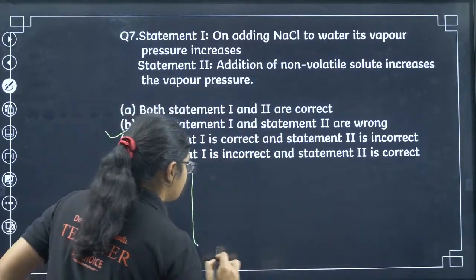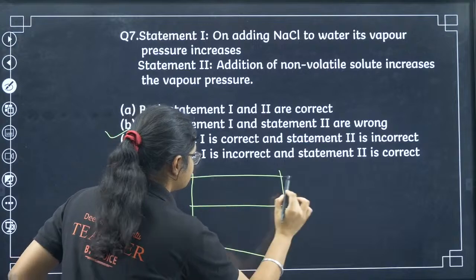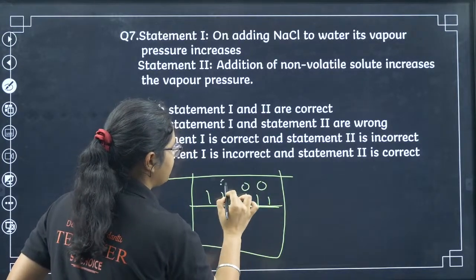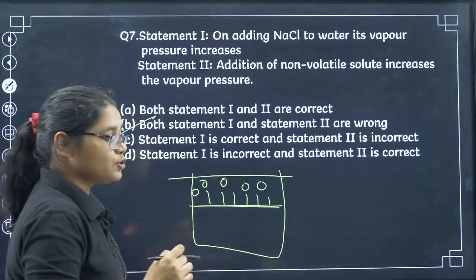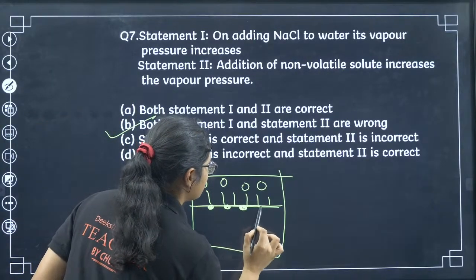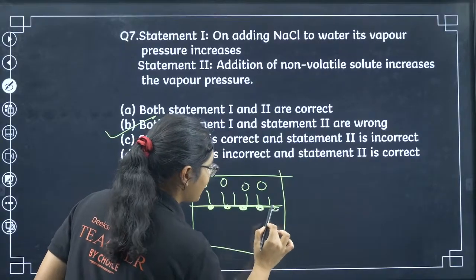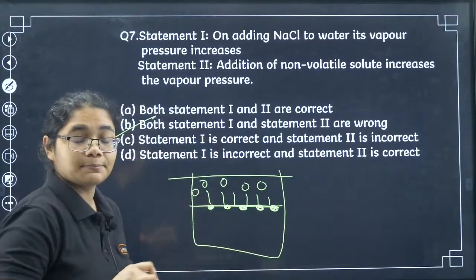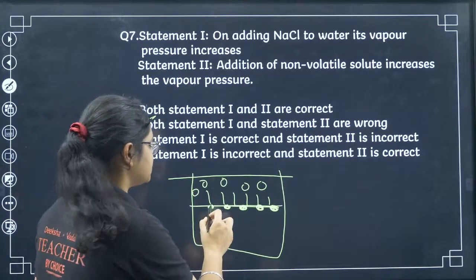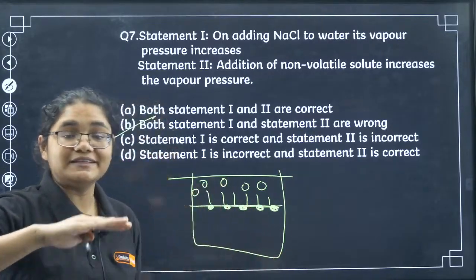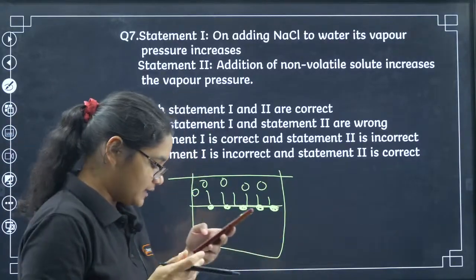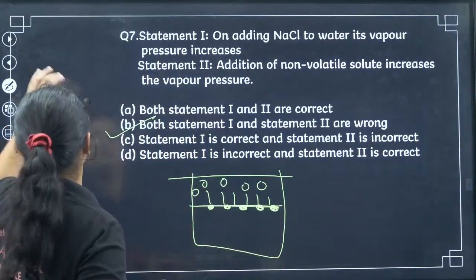What is the reason? Let us quickly revise that. So if you have a solution here, these are all vapor particles, they will evaporate, right? And here they will create vapor pressure. Now when you add solute, what will happen? Some of the surface molecules will be occupied by the solute particles, right? Now earlier, suppose 10 molecules were evaporating, now 6 molecules will evaporate. Why? Because some of the spaces are covered by the solute particles. So that is why we have this answer.